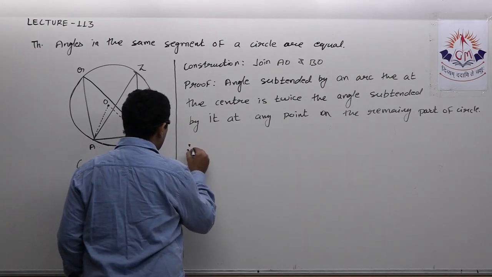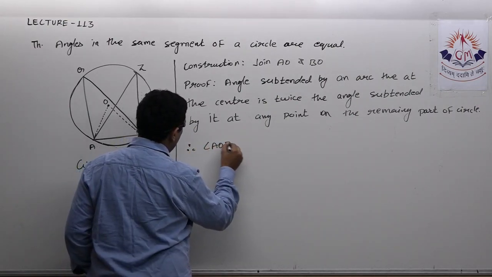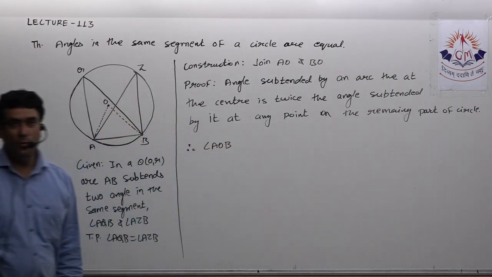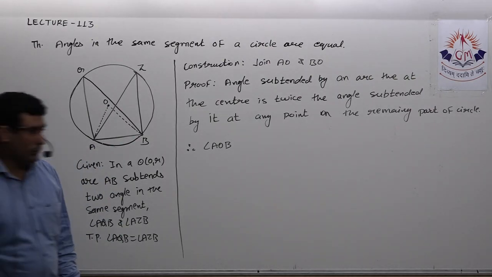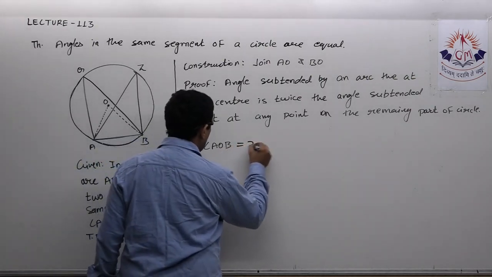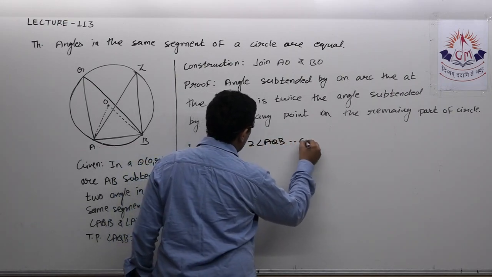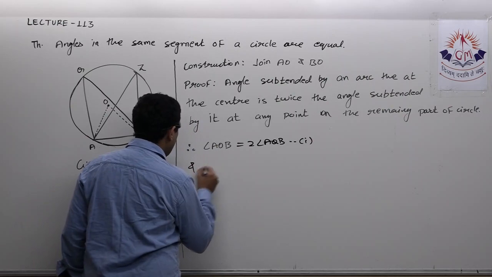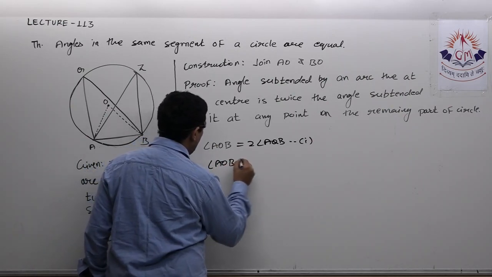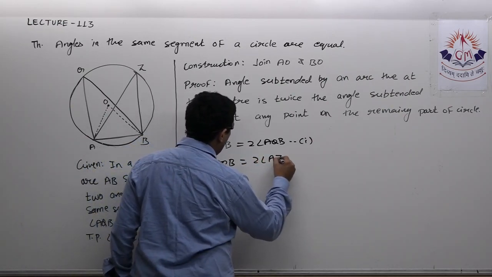Therefore I can write angle AOB is equal to twice angle AQB, and angle AOB is equal to twice angle AZB.